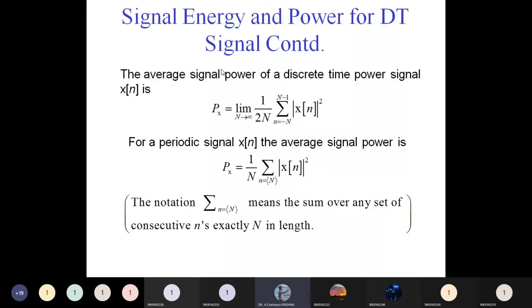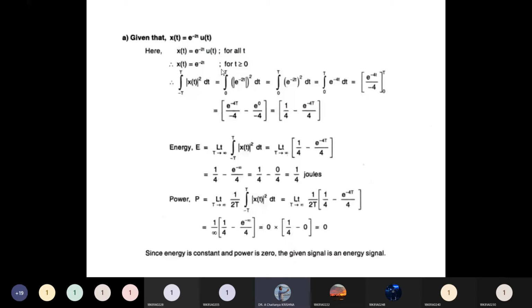Okay, and here one example is x of t equal to e power minus 2t into u of t. We should find whether this signal is a power signal or an energy signal.